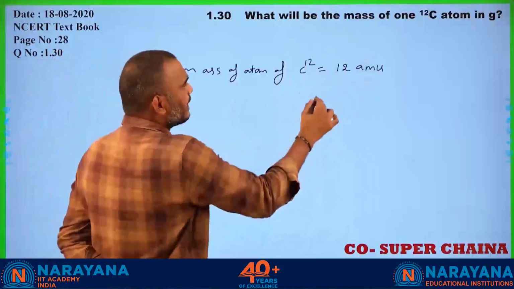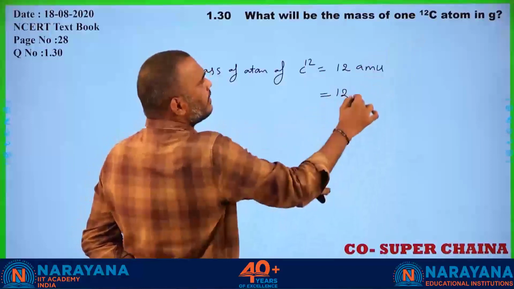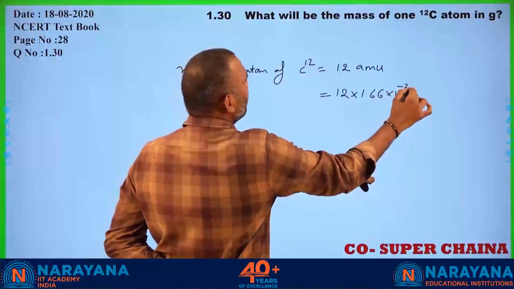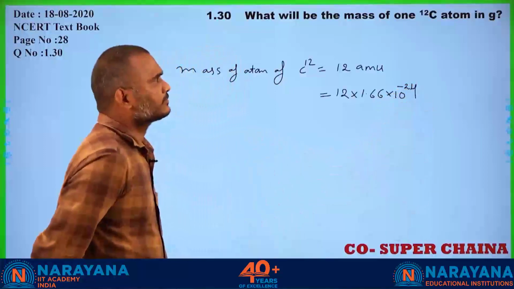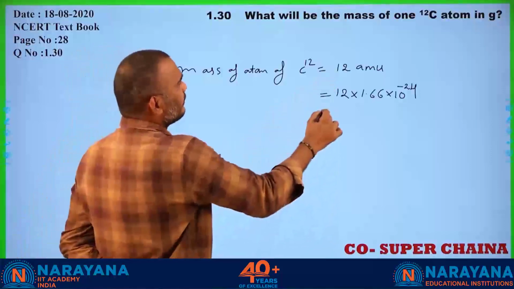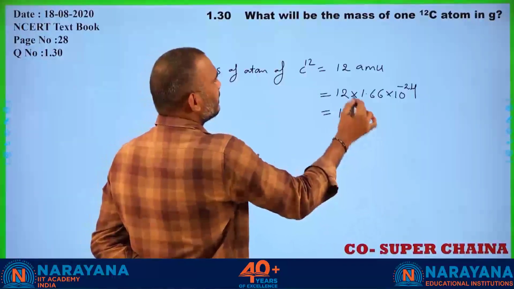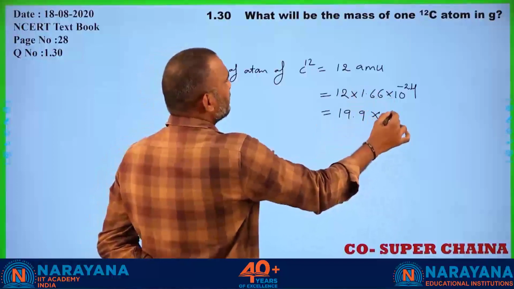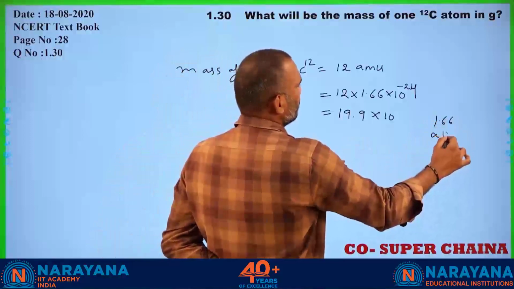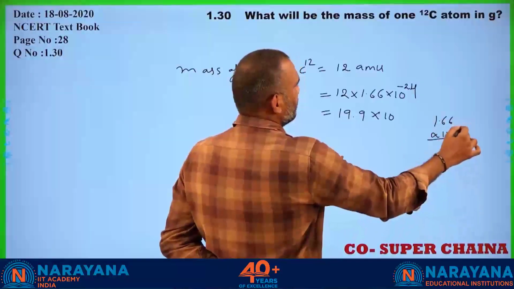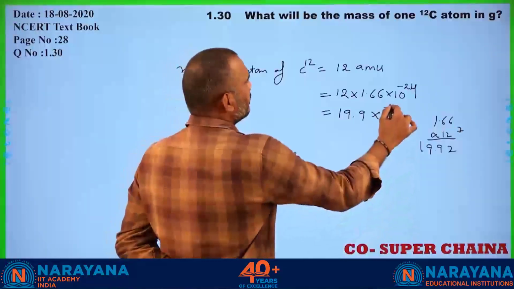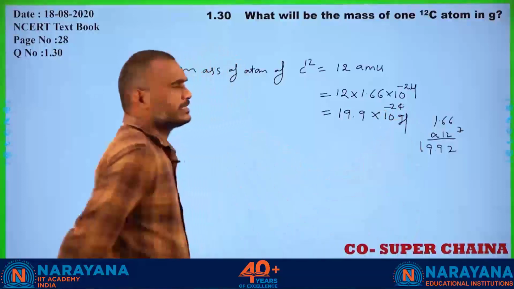Then the absolute mass, he is asking in grams. 1 AMU is equal to 1.66 into 10 to the power of minus 24 grams. Yes or no, student? After doing so, you will get 19.92 into 10 to the power of minus 24 grams.